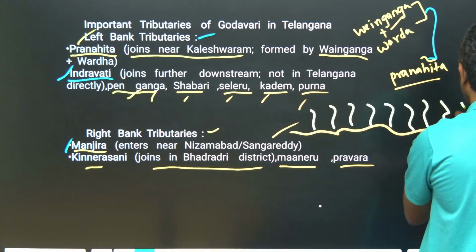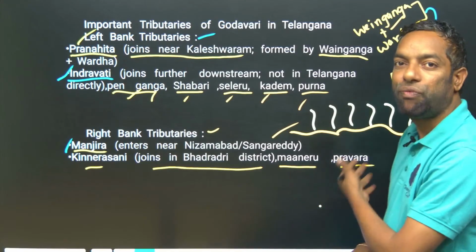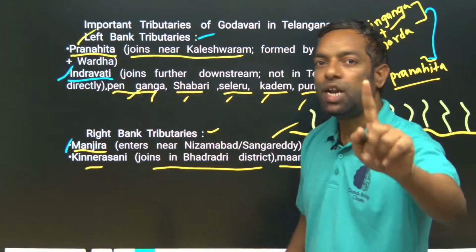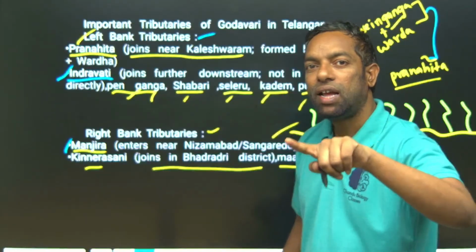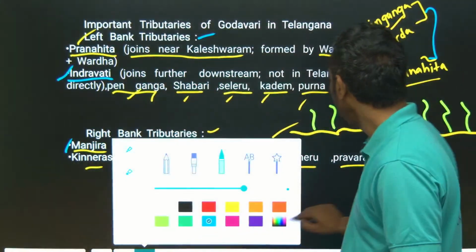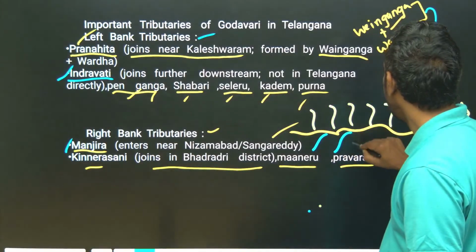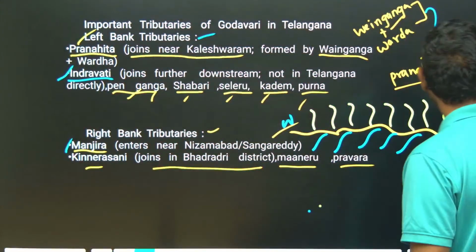They can ask about west to east flow and east to west flow, and what the tributaries are. Right bank tributaries meet on the right side of the Godavari. Finally, the river enters the Bay of Bengal.